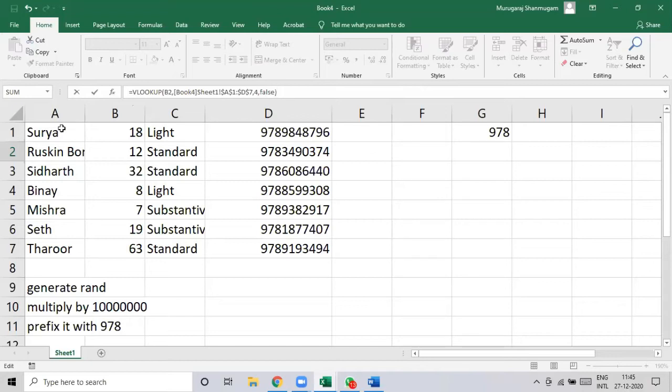So what I have done, I have used the VLOOKUP formula and then used B2. B2 is the place where the name Surya is written. And in this table, so here is a table, Book 4. Book 4 is the name of this document. This is the table that I have used, with the reference to the fourth column. Okay.